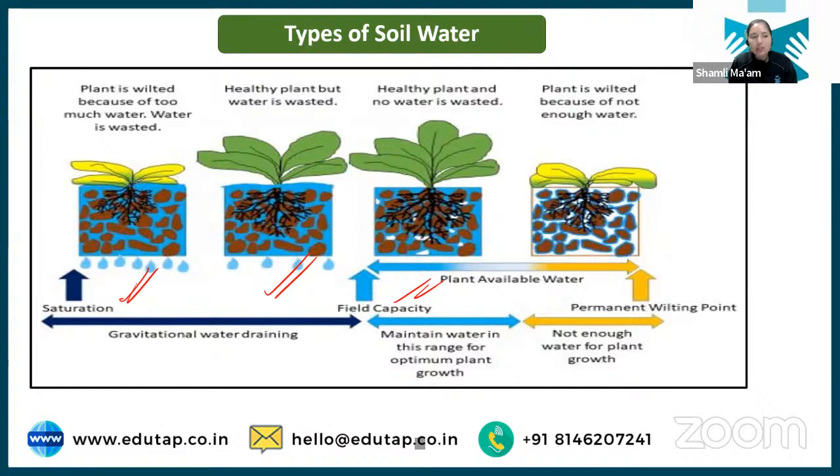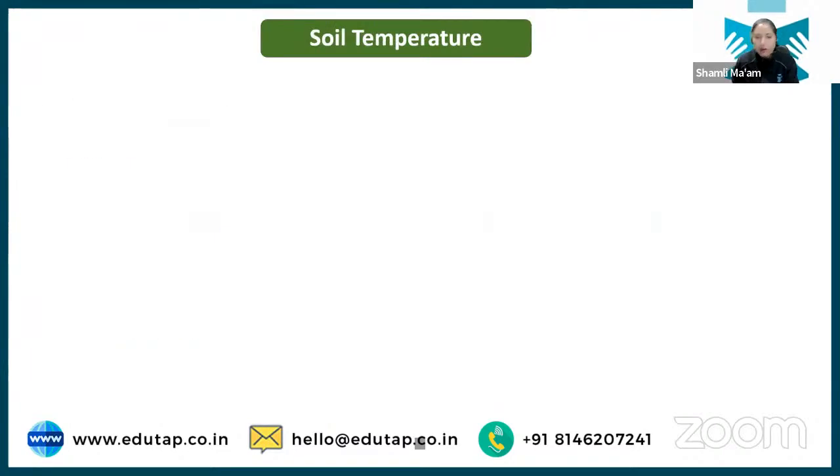In both cases, if we have given extra water, or if we have not provided enough water, in both cases the plant will wilt. But yes, optimum water should always be there in the soil. Okay, and then